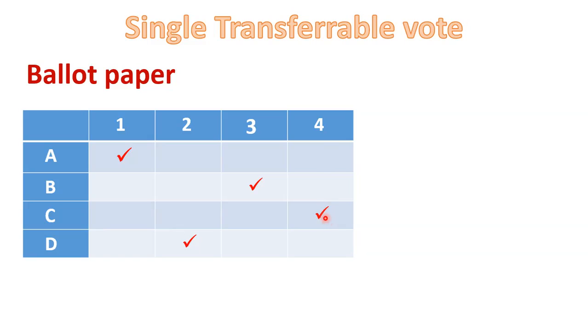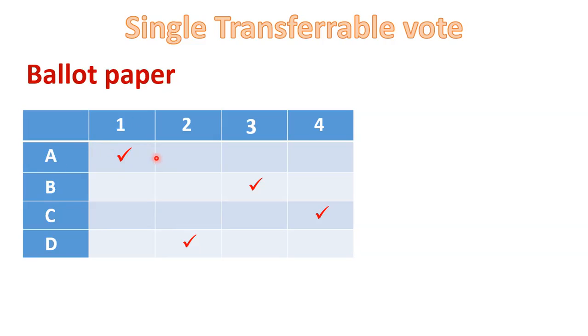Now what does it mean? It means that in the single transferable vote system, a voter can mention as many preferences as there are candidates in the election. For example, if there are 4 candidates, the voter can give 4 preferences. He can give his preference to all the candidates. Candidate A is my most favorite candidate, that's why I am giving him the first preference.